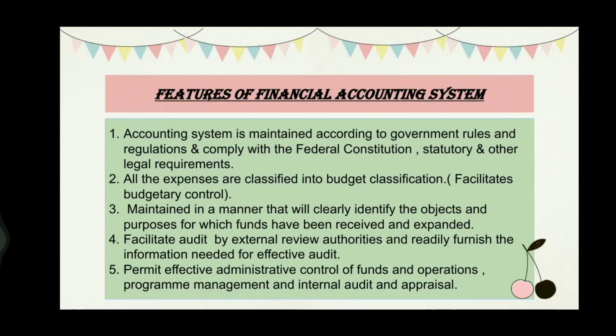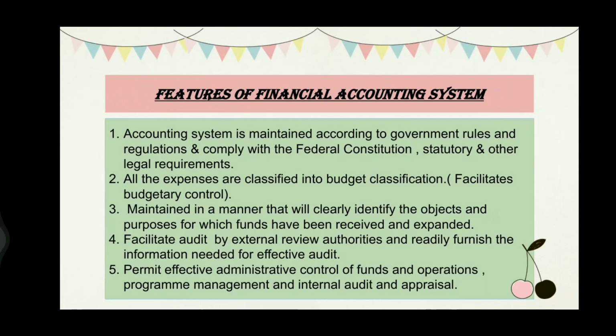And then the features of financial accounting system. The accounting system is maintained according to government rules and regulations and complies with the federal constitution, statutory and other legal requirements.